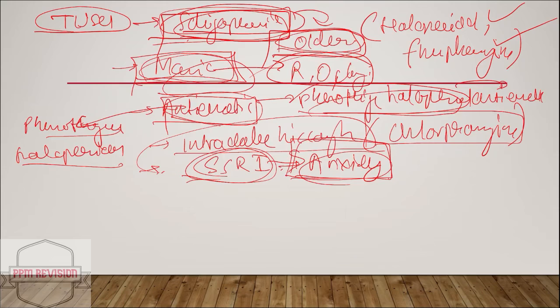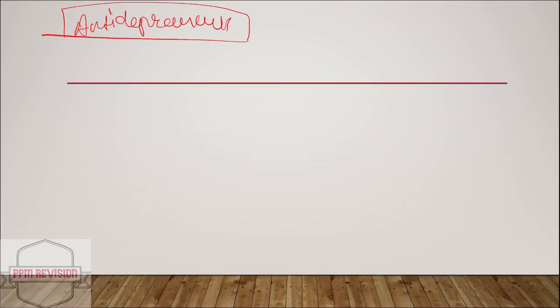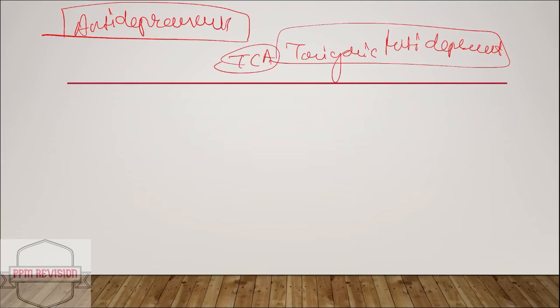Now moving forward, we'll be looking at an important topic that we already discussed, and this is nothing but the antidepressants. So what are these antidepressants? I'm not dealing with the classifications. I already made a video earlier, so you can refer to that. Looking at the antidepressants, the main class we need to know is TCA, that is tricyclic antidepressants. It's an important one.